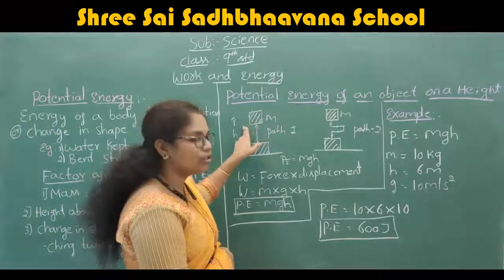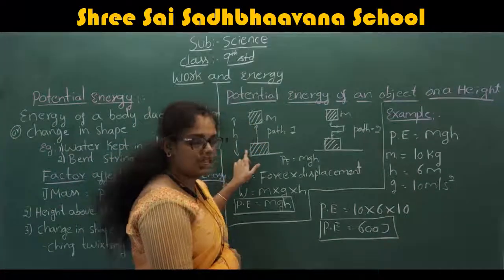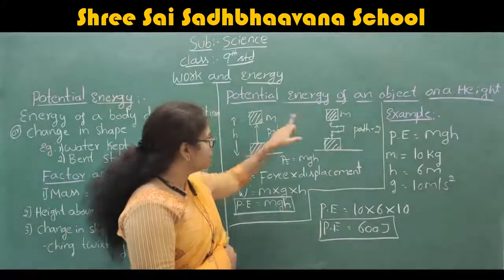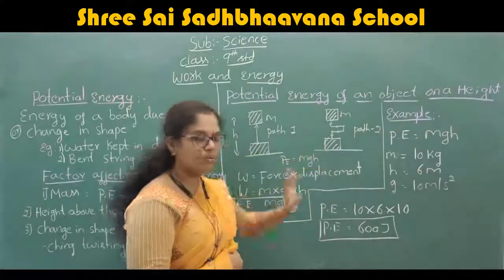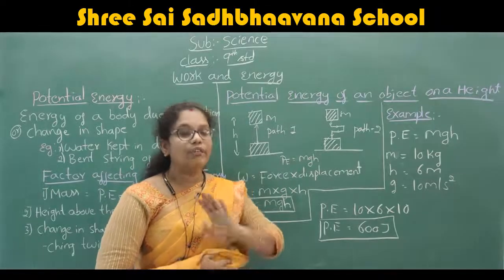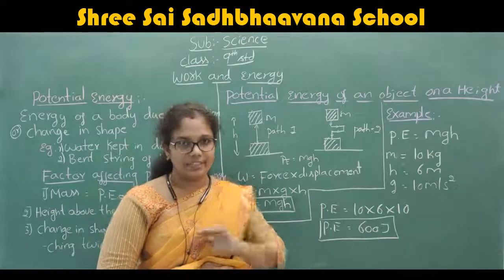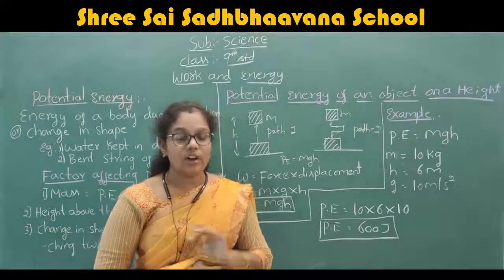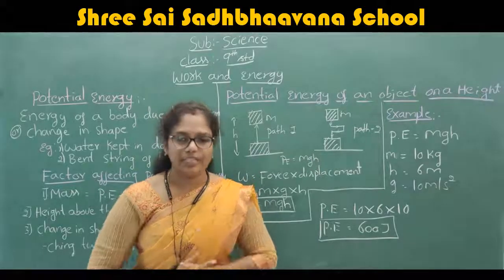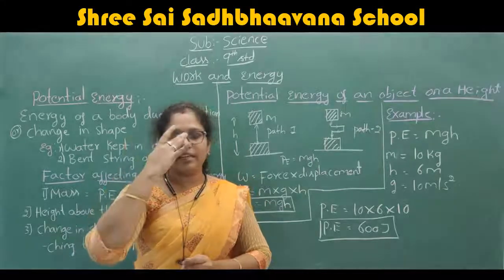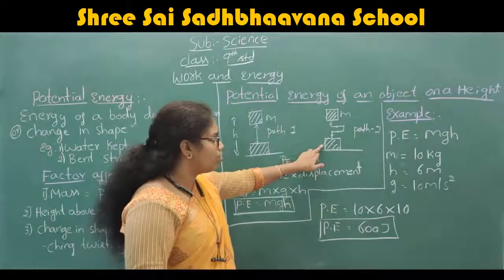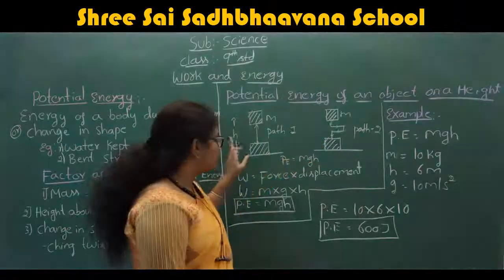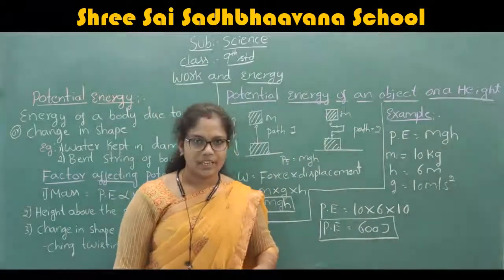Here also the object should come from the excited state to the ground state. Therefore, we don't want to change the height. Even in the cross section, we don't want to change the path. We want to consider that as h only. Here also we want to consider it as h only, and here also we want to consider it as h only.